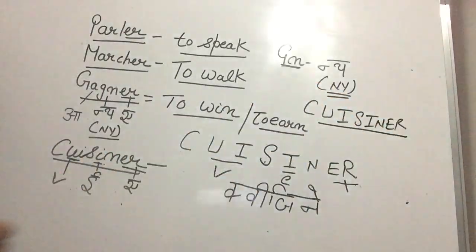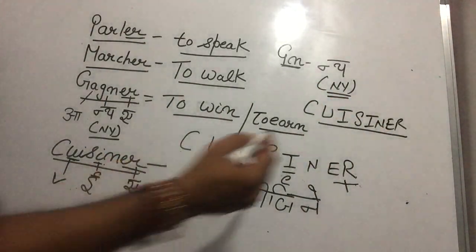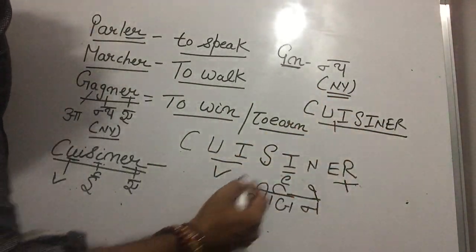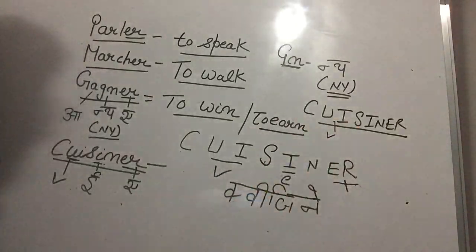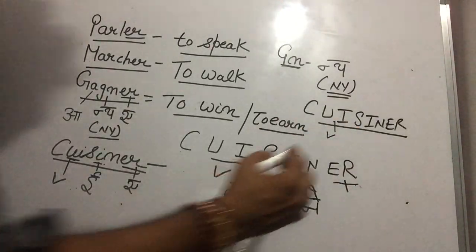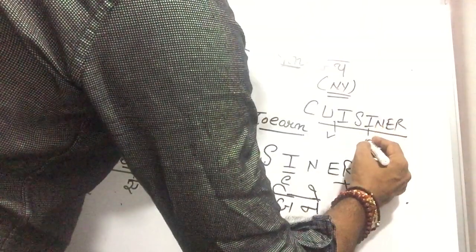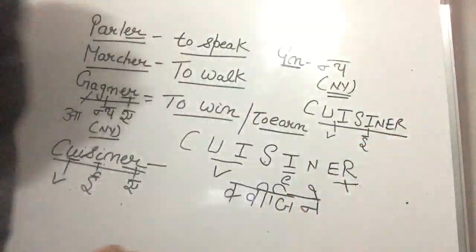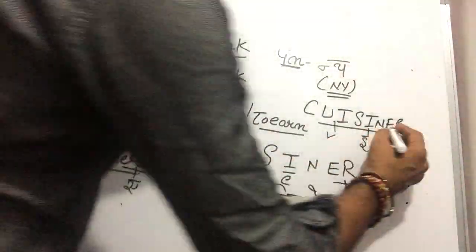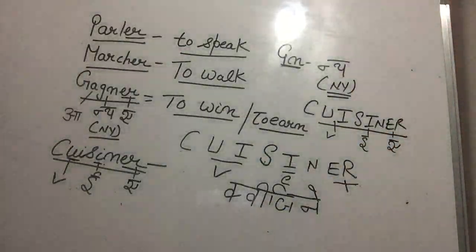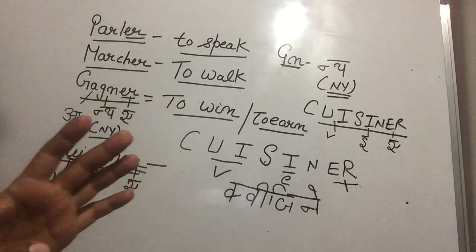For example, this is a word. You can make the pronunciation. The "ui" sound is V. The "i" sound is E. The "er" sound is A. So what is this, Paji? Cuisine. It is clear, Paji?